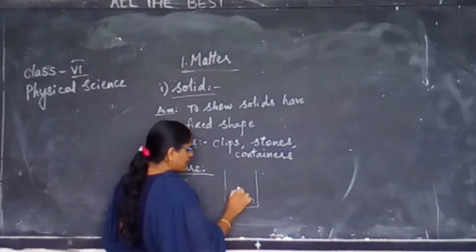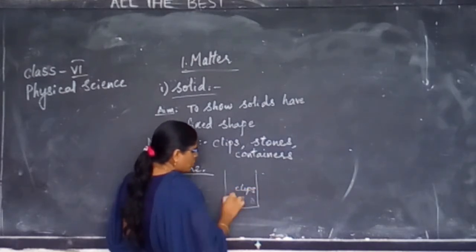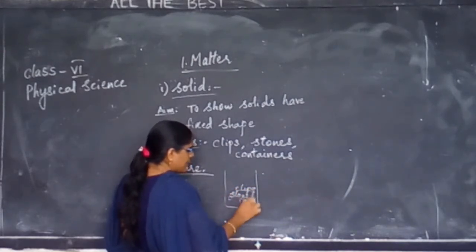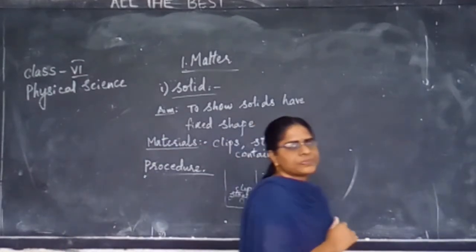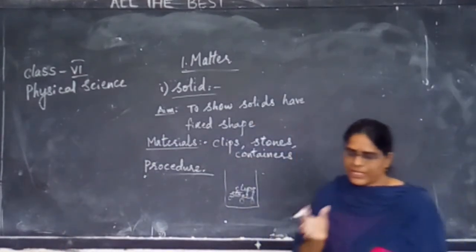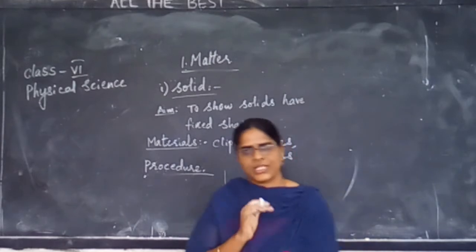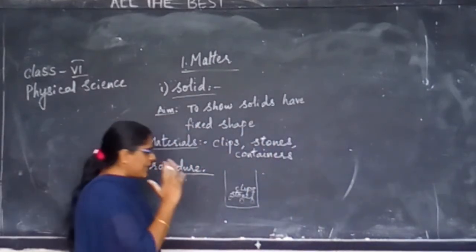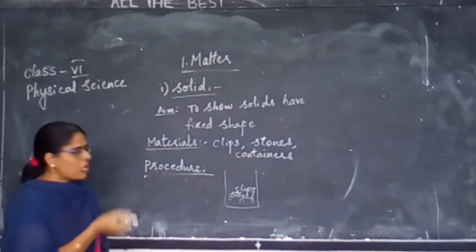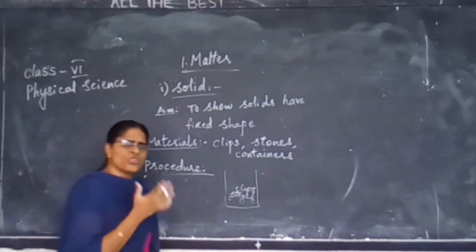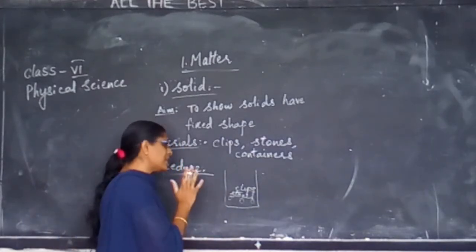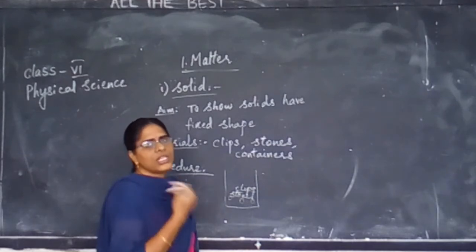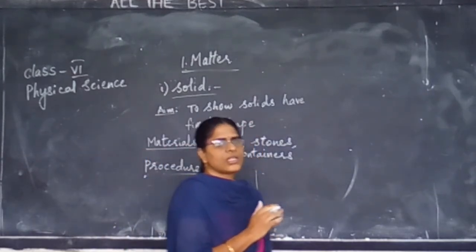I have placed clips, stones, everything inside this container. All the solid objects, clips, stones, pencils, eraser, whatever you want, place inside the container. Leave it for some time.